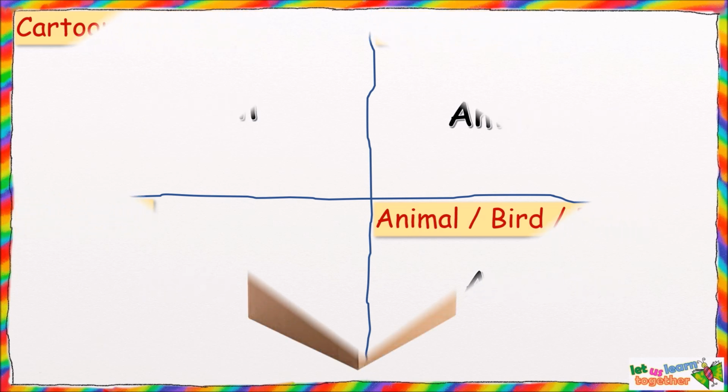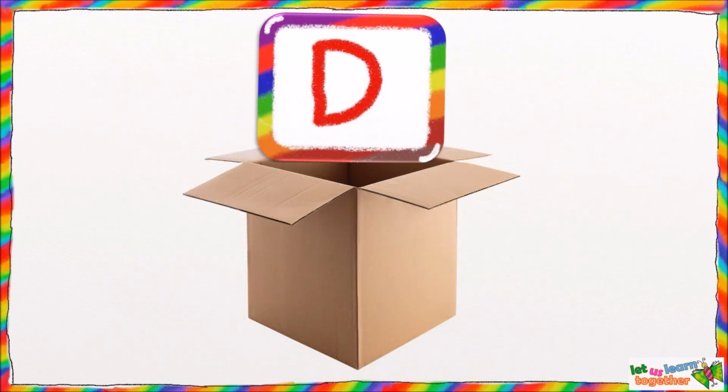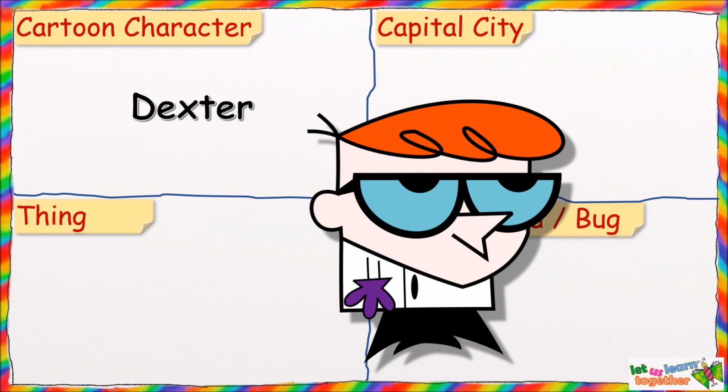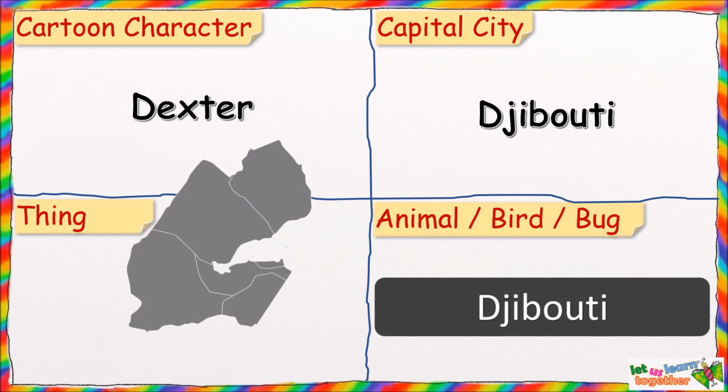Come on, let's check which letter comes from the box. It's the letter D. I choose D for Dexter, the smart, intelligent boy from Dexter's Lab. He has a sister whose name is Didi. Then we have D for Djibouti, which is the capital of Djibouti.